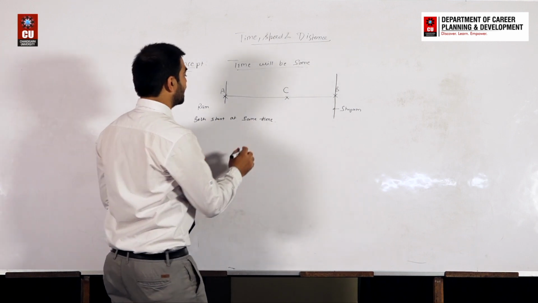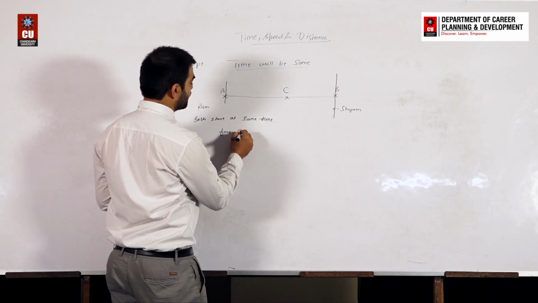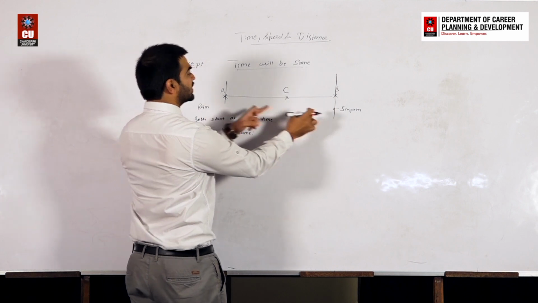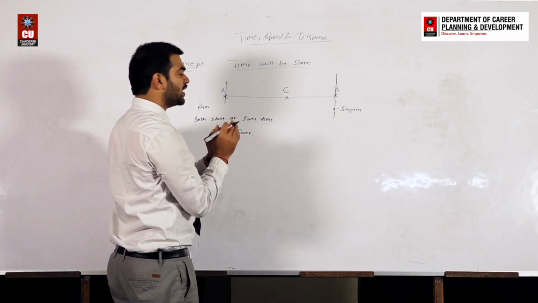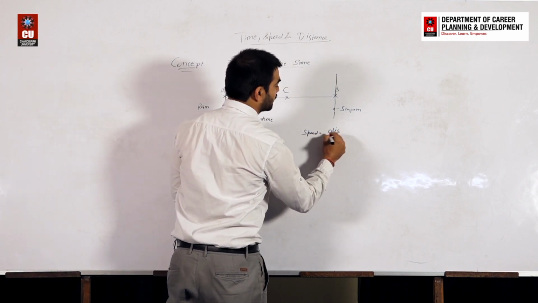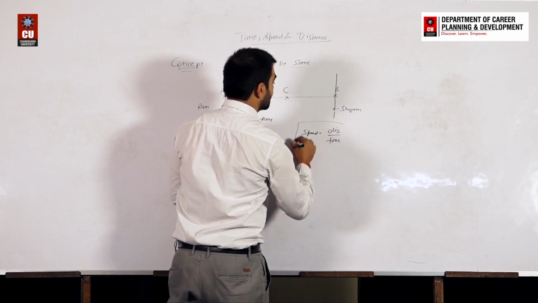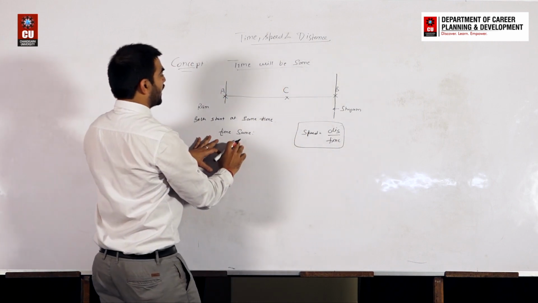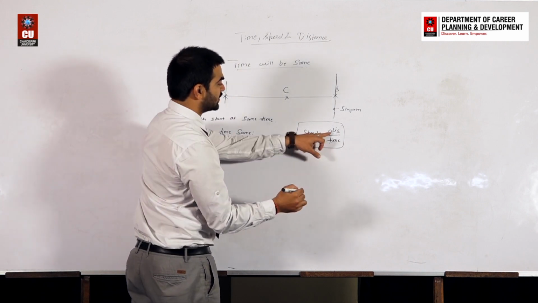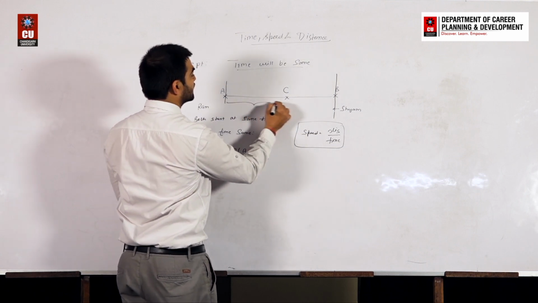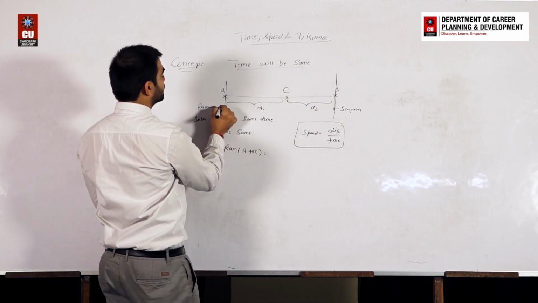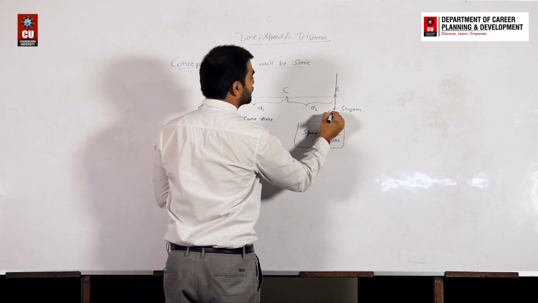So we can say that if time is same, because we know that Ram will take the same time as Sham will take from B to C. What does it mean? It means we all know that speed is equal to distance by time. Speed is equal to distance by time, right? So can we say that time taken by Ram from A to C is distance by speed? Let's say this distance is d1 and this distance is d2, right? And Ram is moving with speed s1 and Sham is moving with speed s2.